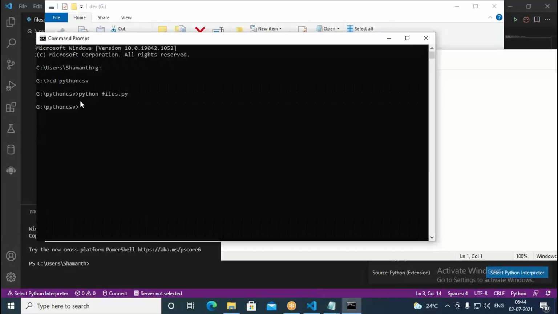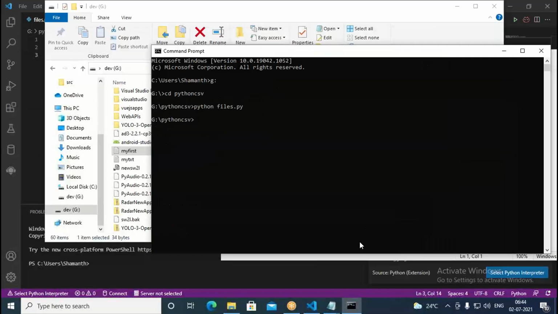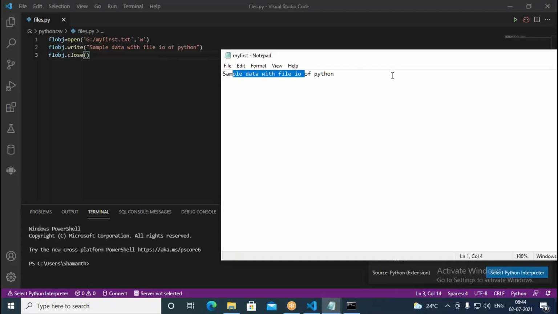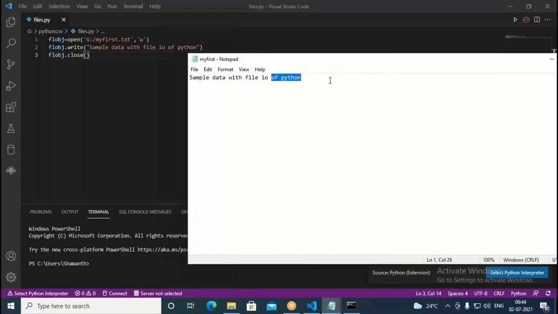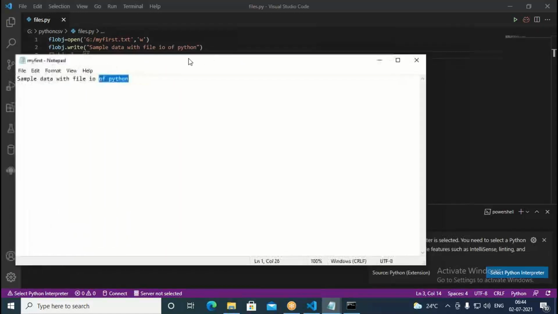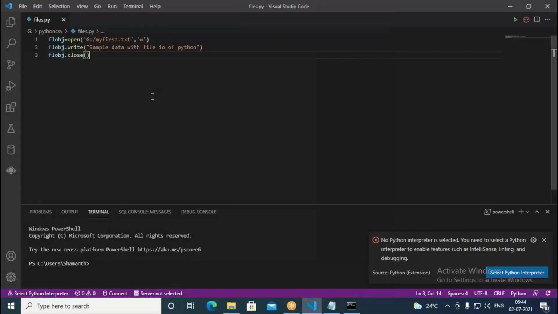Even if you look at the code, it's same thing. So if you come to this one here, Visual Studio, this has written sample data with file IO of Python. So same content you have in this. Now suppose I want to put some other content in the same write mode I opened. Now I close the file, then I try to change it. So earlier what we had, sample data with file IO of Python. So this was written. What I do here, I just comment it.